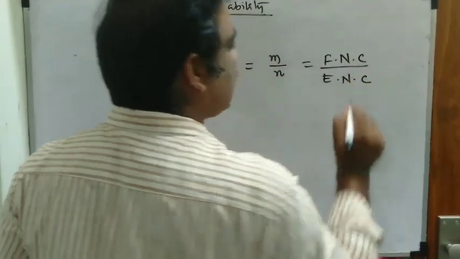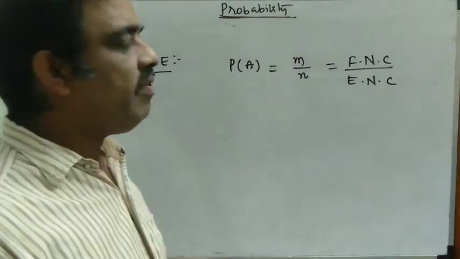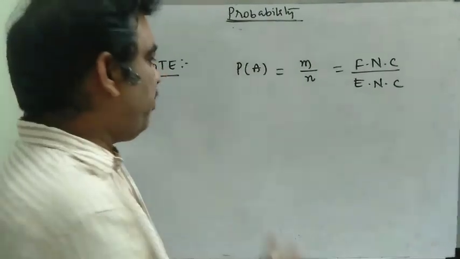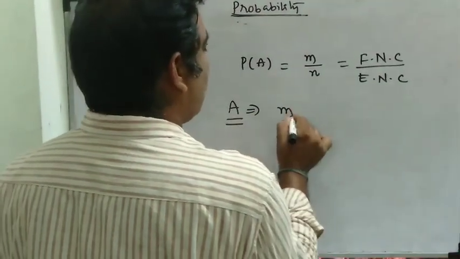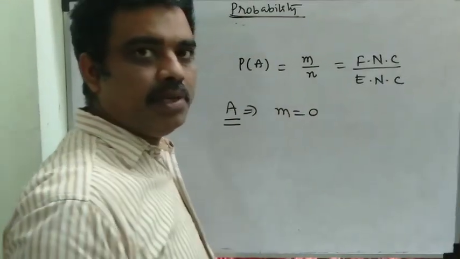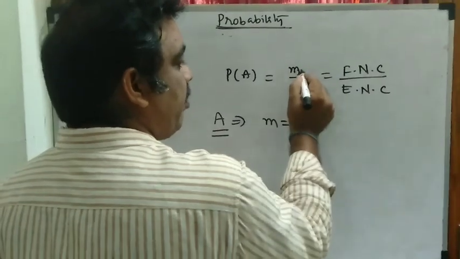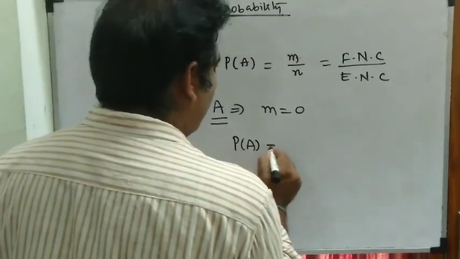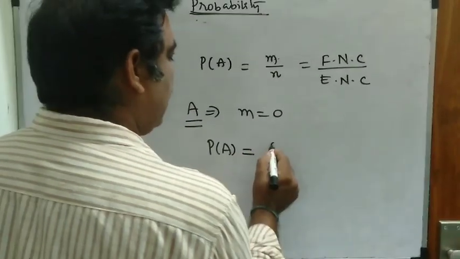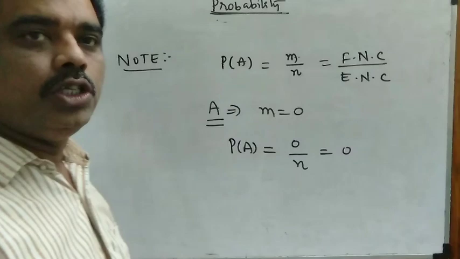Suppose there is not even one favorable case for the event A to happen, that means all are non-favorable cases and m is equal to 0. Then what will become the probability? See this, P of A is equal to 0 by n, so this is equal to 0.